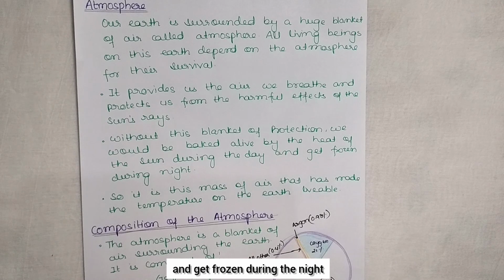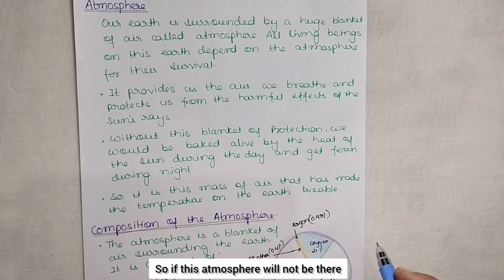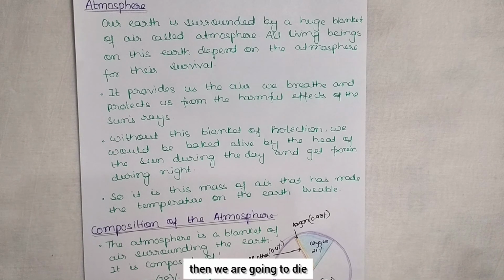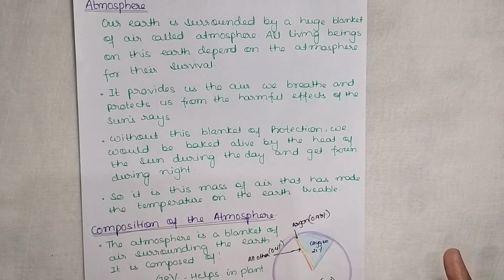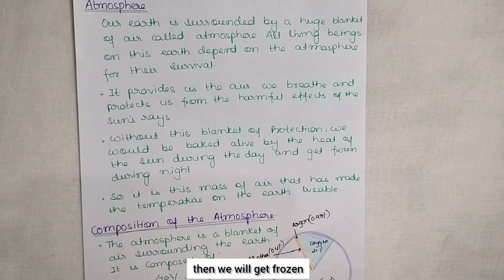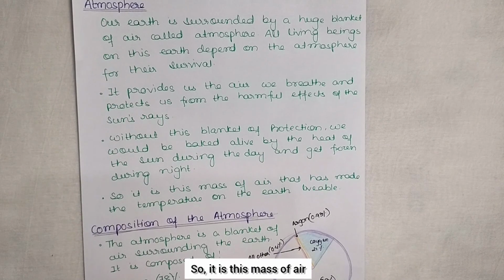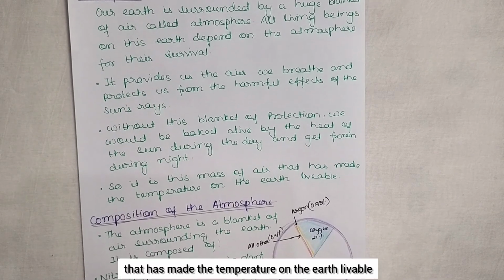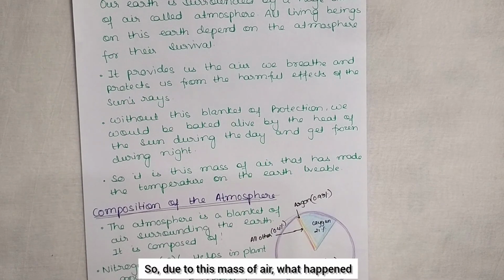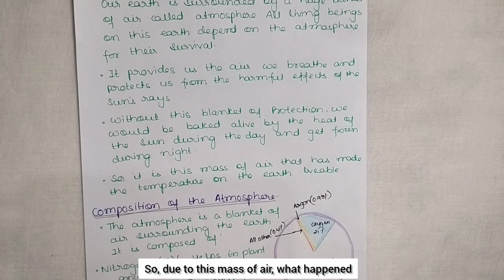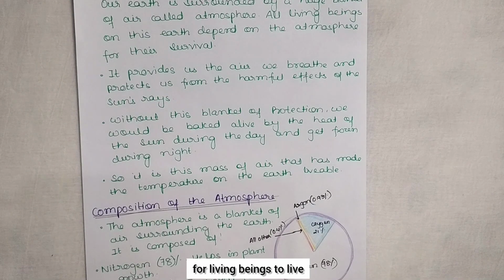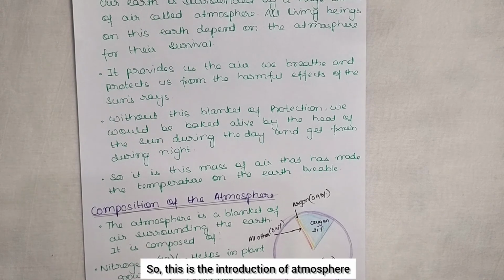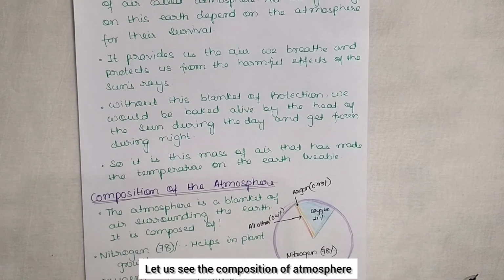and get frozen during the night. So if this atmosphere were not there, then we would die, because in the daytime we would be baked, and at night, even if we survived, we would get frozen. So it is this mass of air that has made the temperature on the earth livable. So due to this mass of air, what happened? The temperature on the earth has become suitable for living beings to live. So this is the introduction of atmosphere. Let us see the composition of atmosphere.